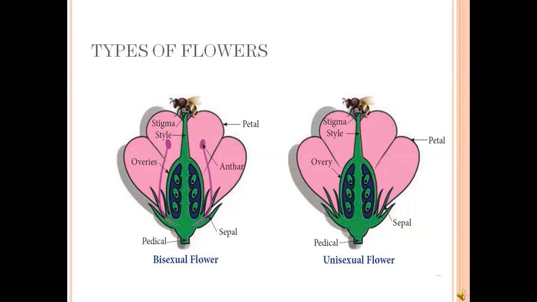Unisexual flowers have two types, male flower and female flower. Male flower is one with androecium and without gynoecium. Female flower is one with gynoecium and without androecium.